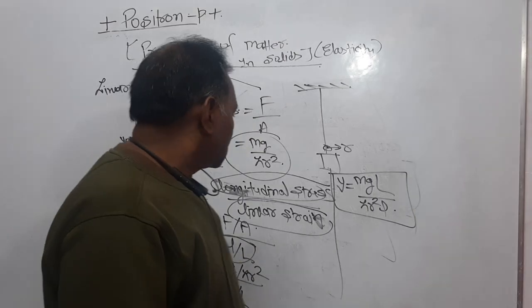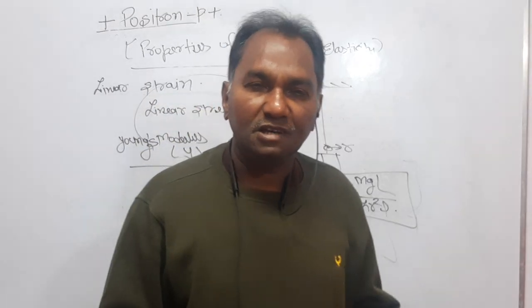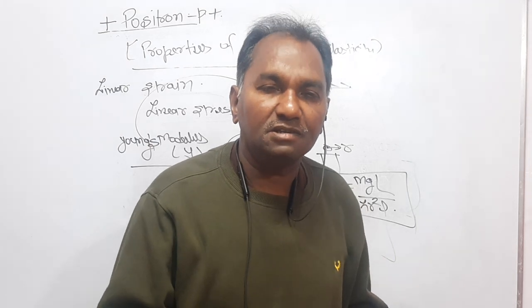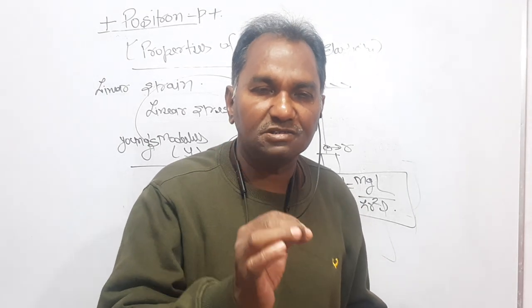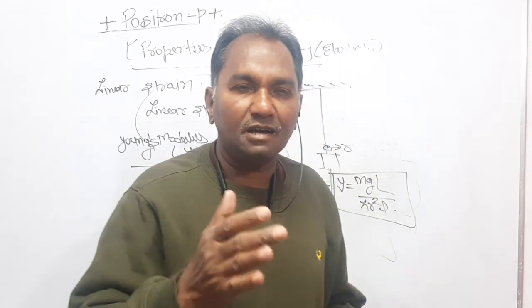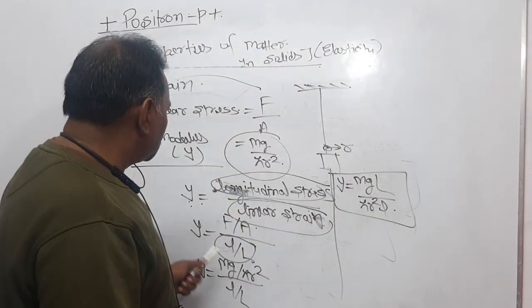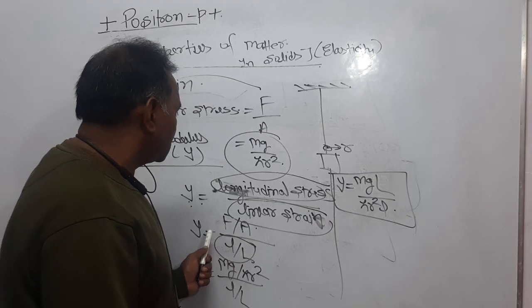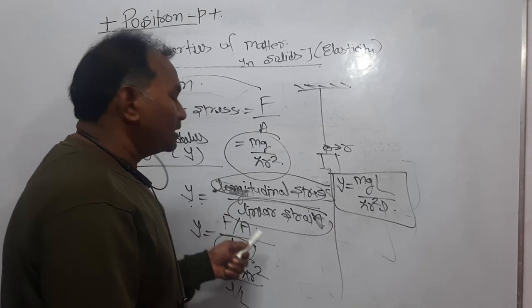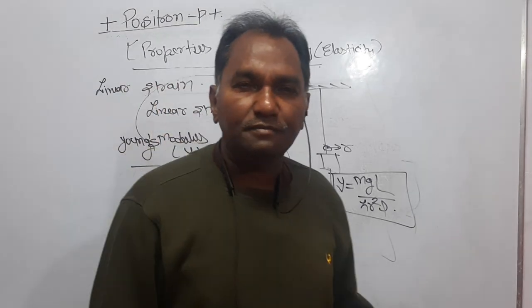Young modulus has the dimension of stress or dimension of pressure. The dimension of Young modulus is similar to the dimension of pressure or stress, and that works out to be ML minus 1 T minus 2. And for the unit, strain is dimensionless, unitless, so it is F upon A. Newton per meter square is the unit of Young modulus.